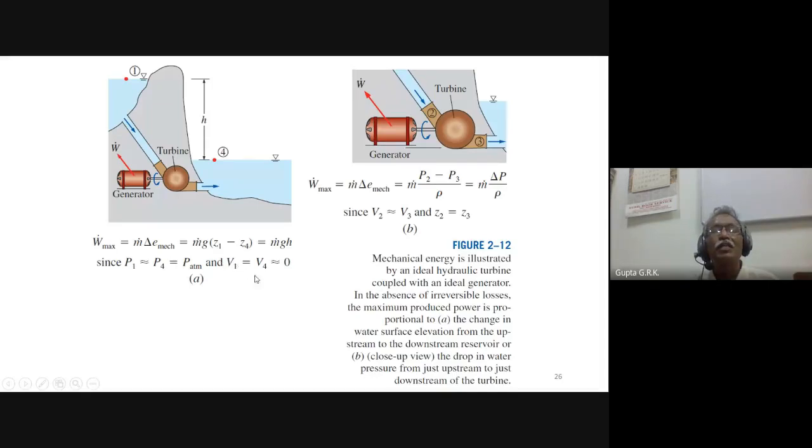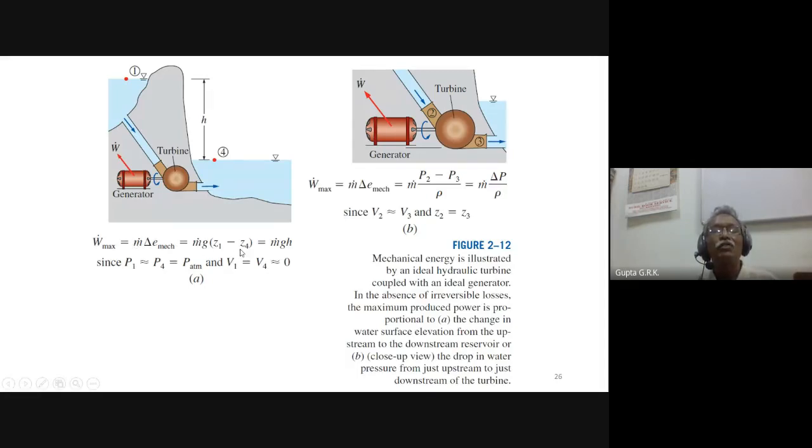Similarly, the velocity of the flow, because they are stationary fluids, is 0, so the change in kinetic energy is 0. Whatever work is produced is by converting the potential energy into work. So W dot max is equal to m dot into delta E mechanical.